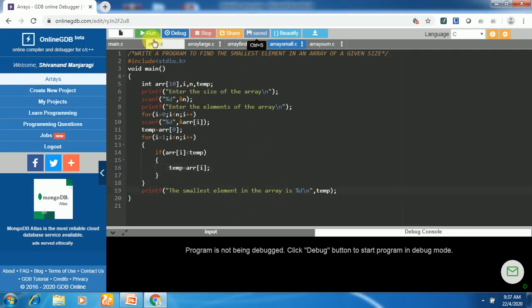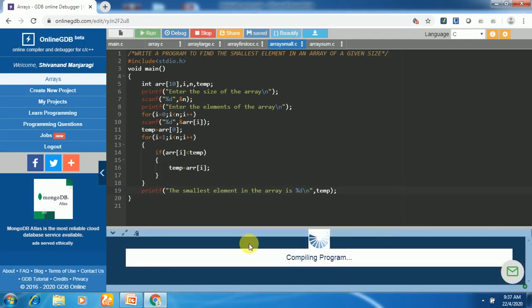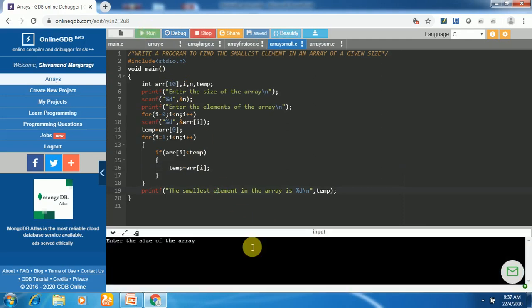Now let us run the program to check the results. Let us enter array size as 5. I'll enter the array elements now, like 10, 23, 5, 15, 35. Any 5 elements we can enter here. So 5 elements were entered here. The output we got here is the smallest element in the array is 5. So that is the result we got here.